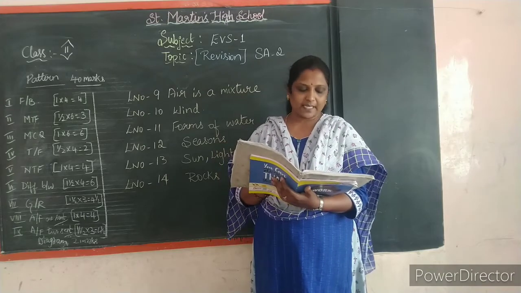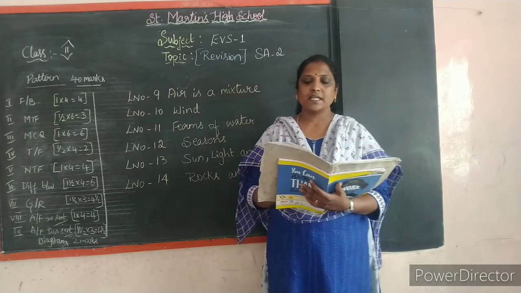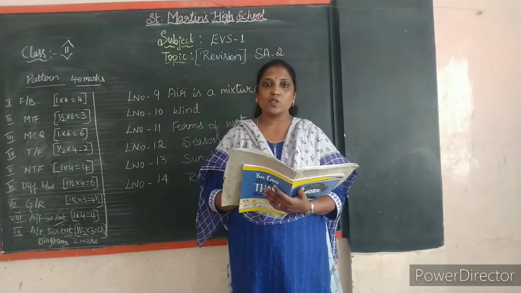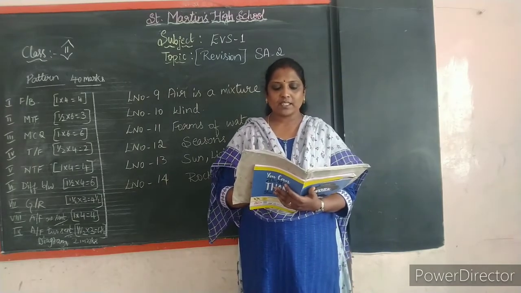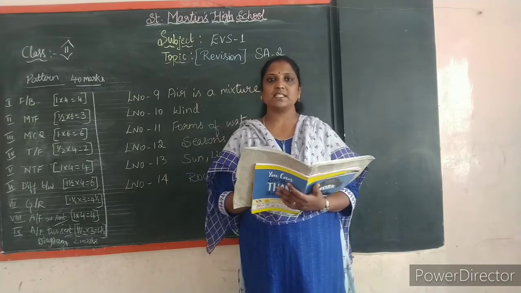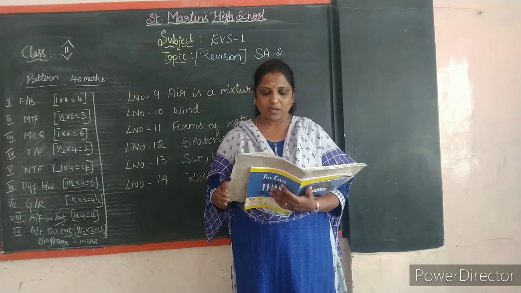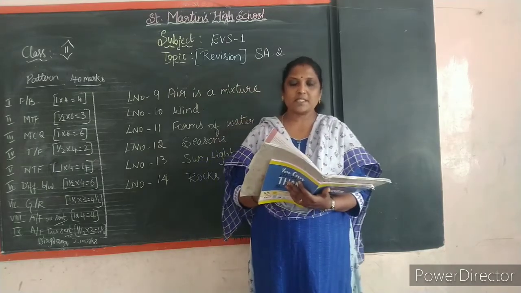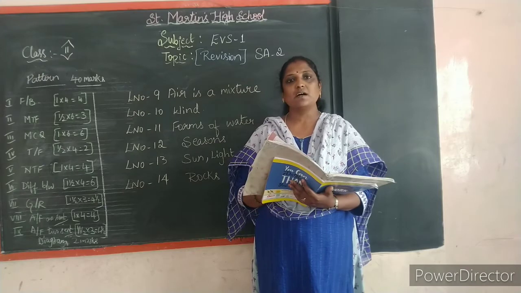Many plants and animals can live only in the water, and water in the solid state is useful to us. It is used to cool something, to store meat, fish, vegetables, and fruits, and also to store medicines and to treat injuries. And water in the gaseous form is used to drive steam engines for producing electricity, for steam inhalation also. Okay, the three states of water: water changes into ice. It is known here. Water can be changed into ice, and we can hold the ice cubes. Yes, we can, because it is in the form of solid.